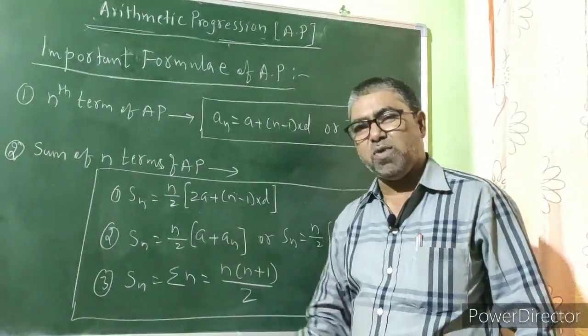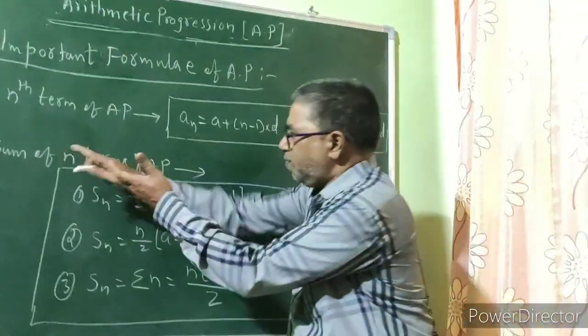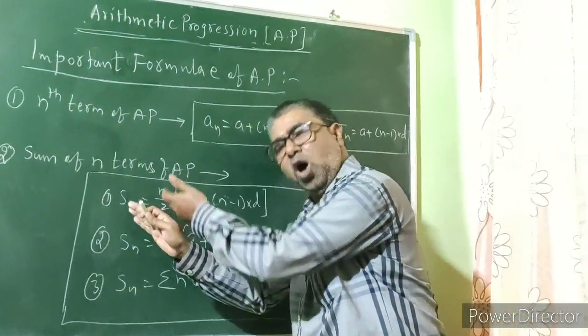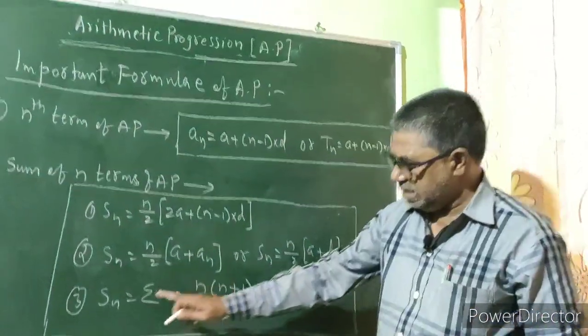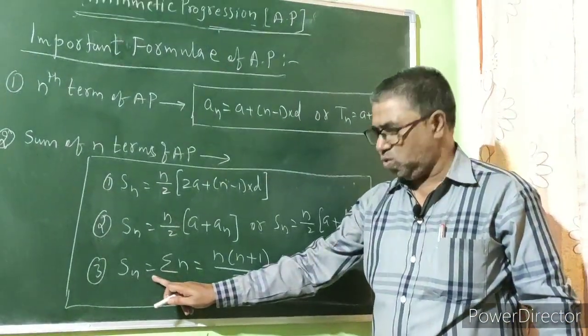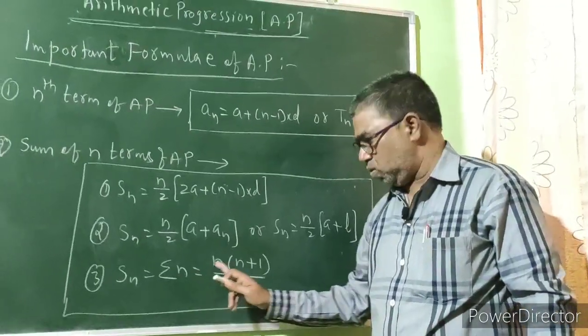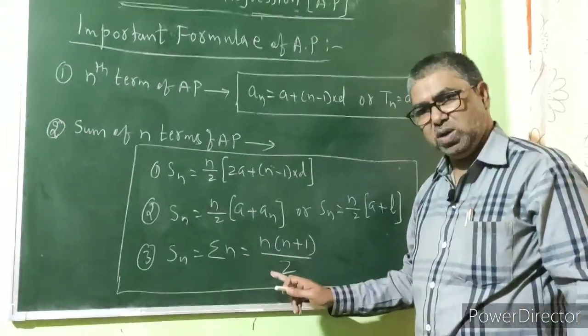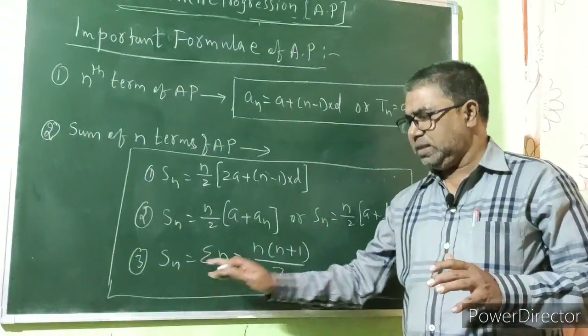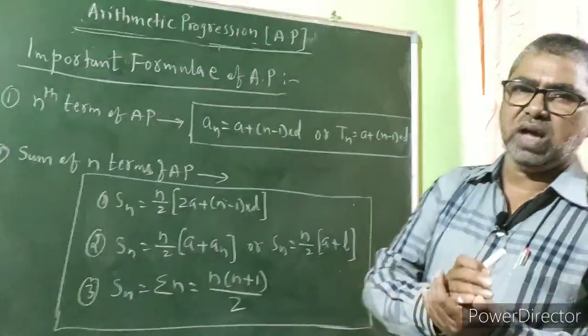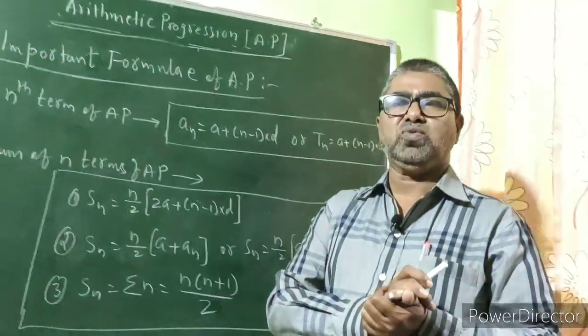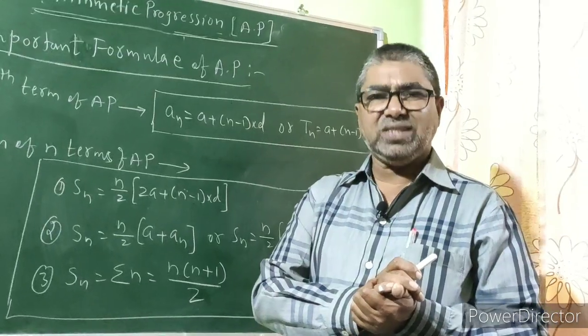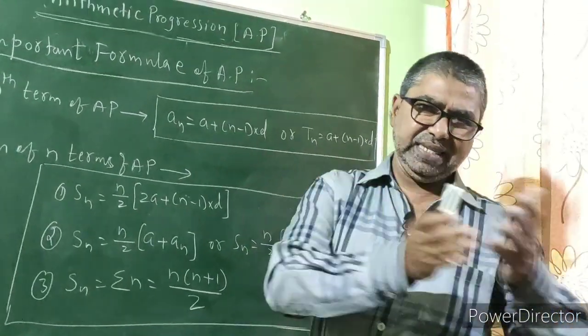Now the third formula to find the sum of n terms of an arithmetic series is Sn, or sigma n, is equal to n into n plus 1 upon 2. This third formula is used to find the sum of natural numbers which are given in a series.